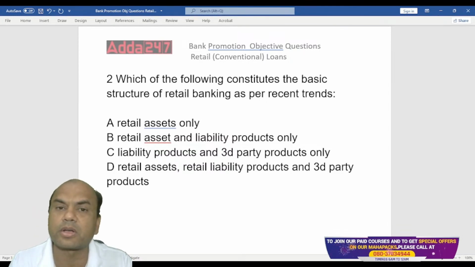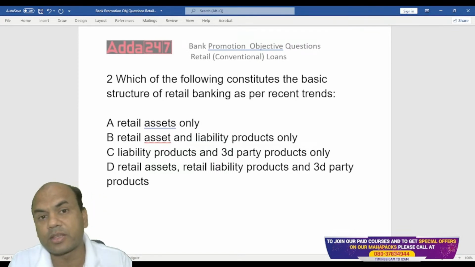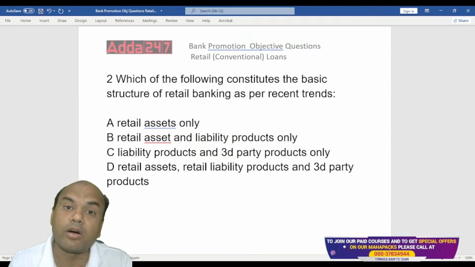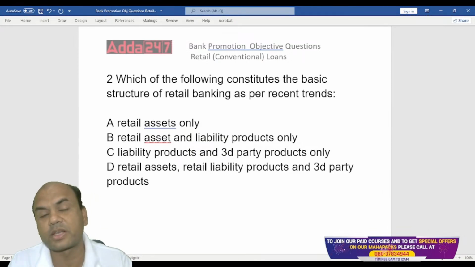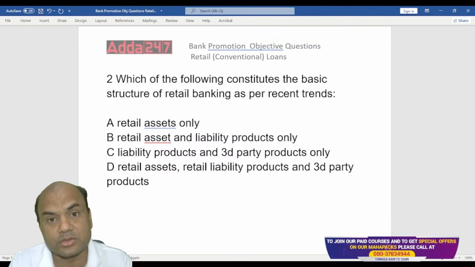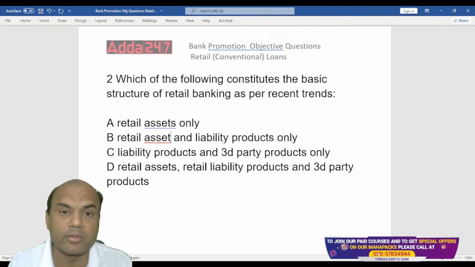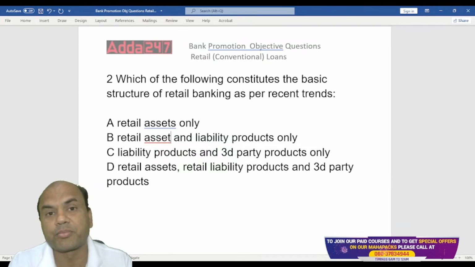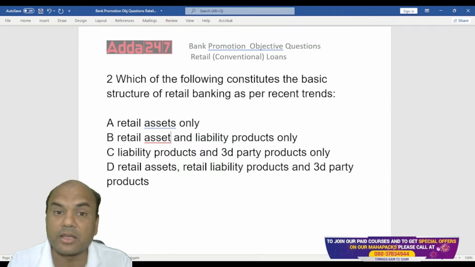And these third party products are related to all the non-banking products. For example, insurance, mutual funds, retail broking. Some banks have their own demat also. So retail broking.